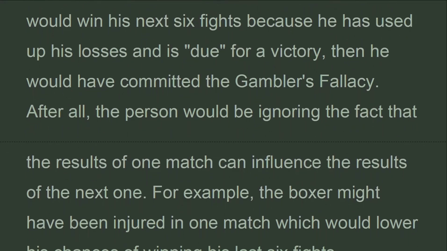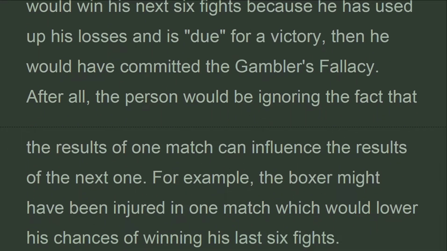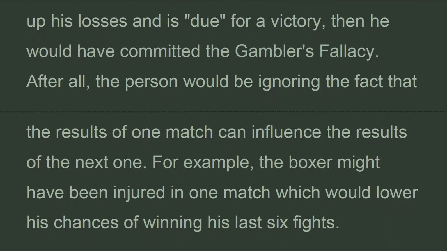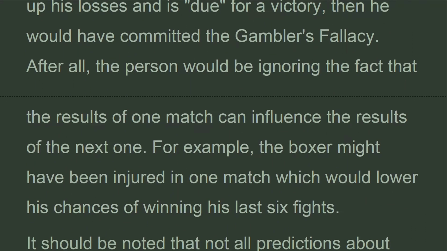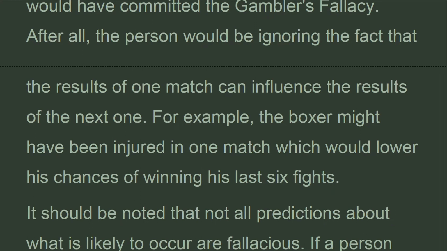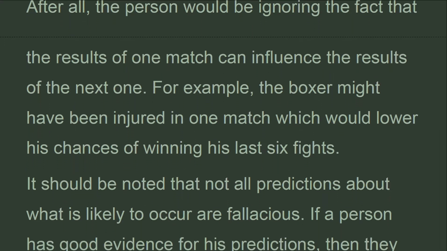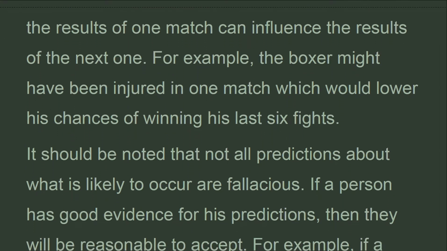After all, the person would be ignoring the fact that the results of one match can influence the results of the next one. For example, the boxer might have been injured in one match, which would lower his chances of winning his last 6 fights.